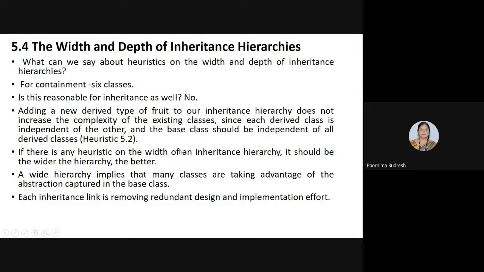And here we know that adding a new derived type of fruit to our inheritance hierarchy does not increase the complexity of the existing classes. Why? Because each derived class is independent of other classes, and the base class should be independent of all the derived classes.